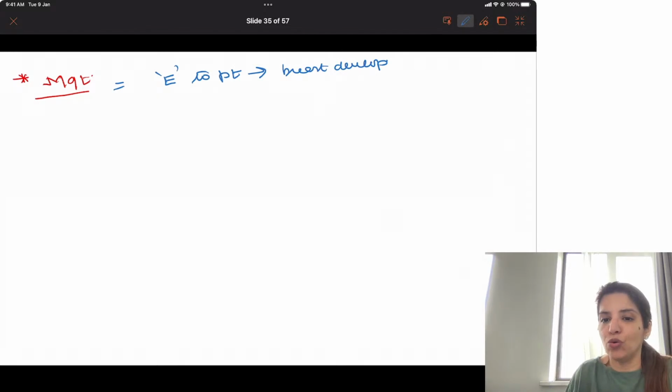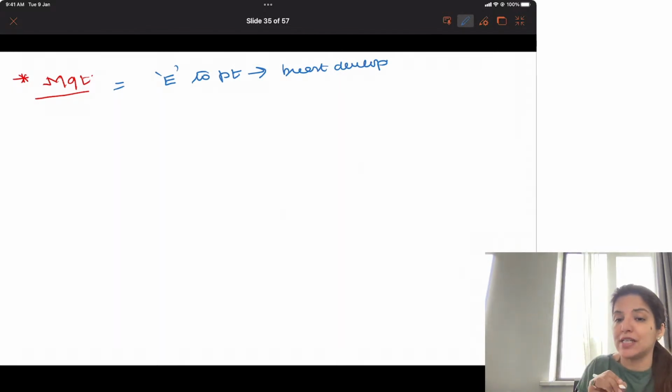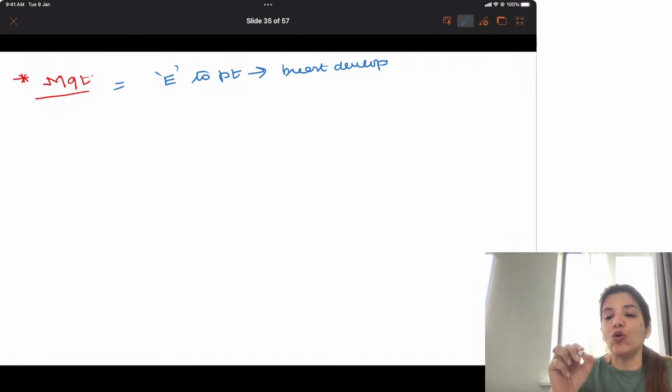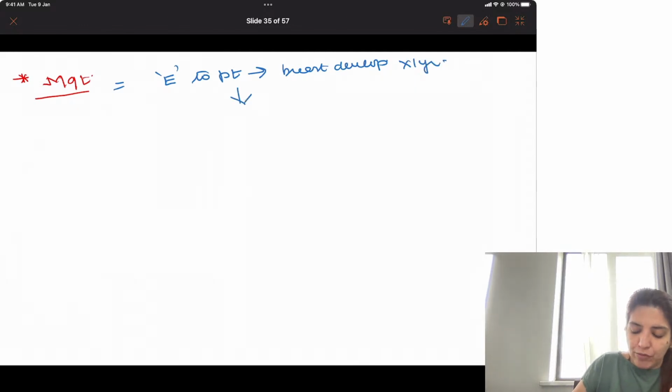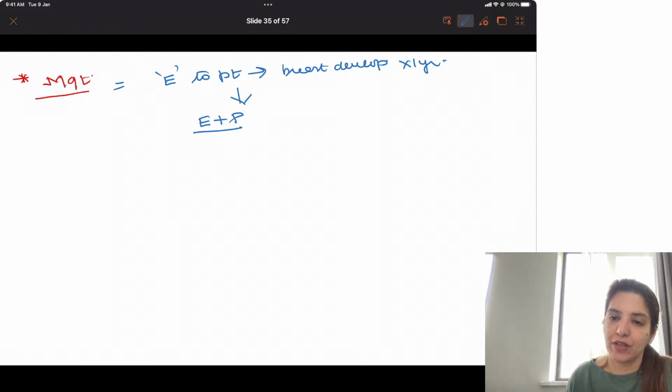Now, all of you know that whenever the uterus is present, and if you give estrogen alone, it results in endometrial cancer. So I am going to give estrogen to the patient for breast development for 1 year, and then I am going to give estrogen plus progesterone, right?